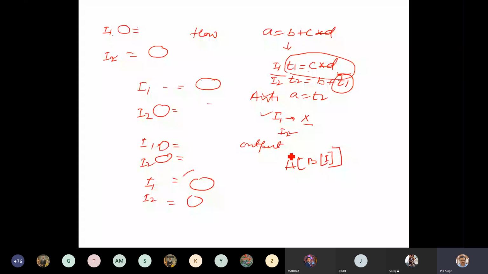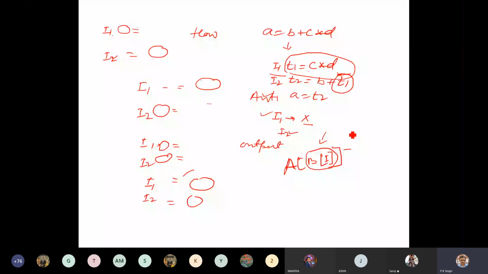This is a subscripted variable. A is an array and index is again a subscript variable. So it is very difficult to identify. Similarly, this type of dependence is called unknown dependence.